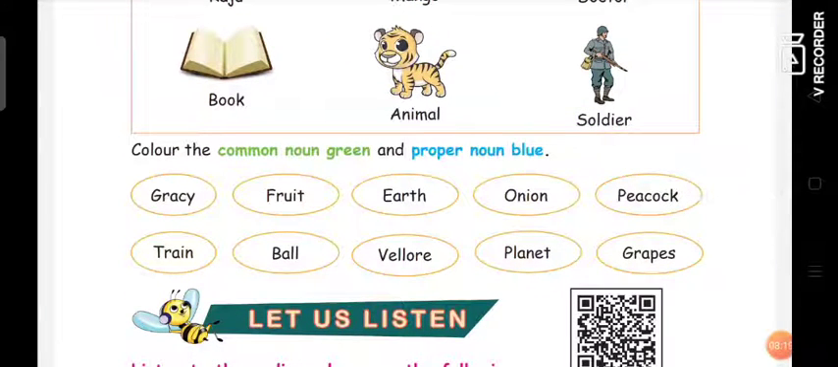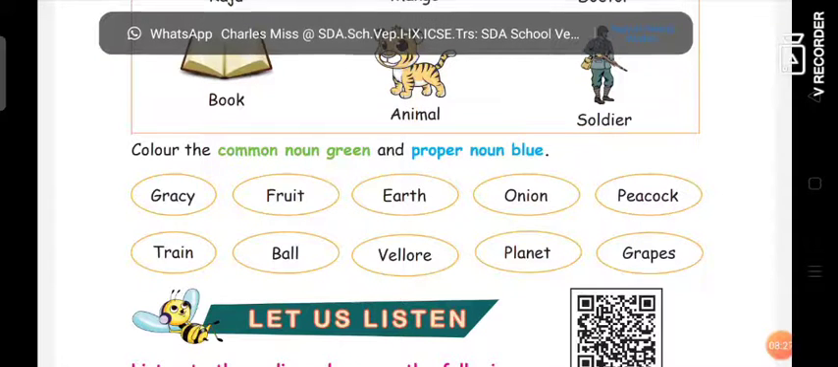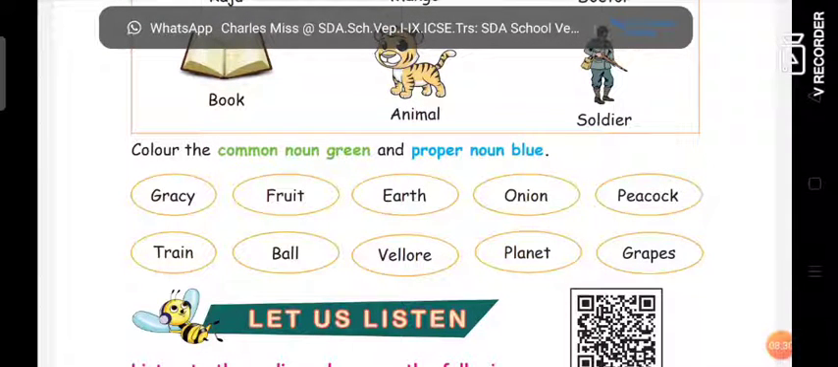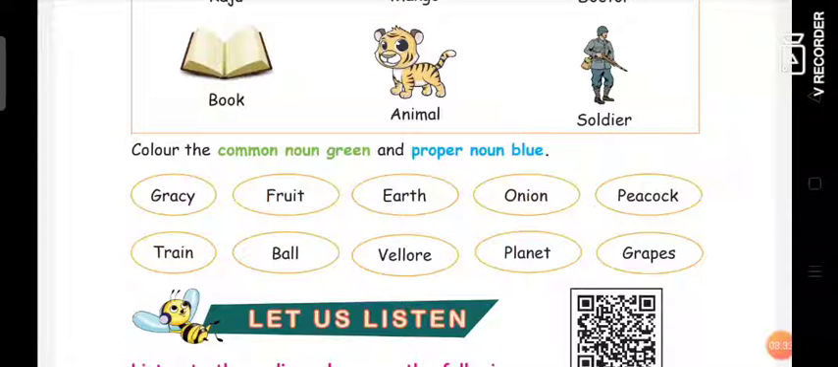Color the common noun green and proper noun blue. So in the following you have to take green color and blue color. You have to color green for common noun and blue for proper noun. Okay, so for example, fruit. Fruit is a common noun, so you have to color green. Then onion. Onion is not a common noun, it is a proper noun. You have to color it with blue color. Okay, Vellore is a proper noun. So grapes. Grape is also a proper noun.